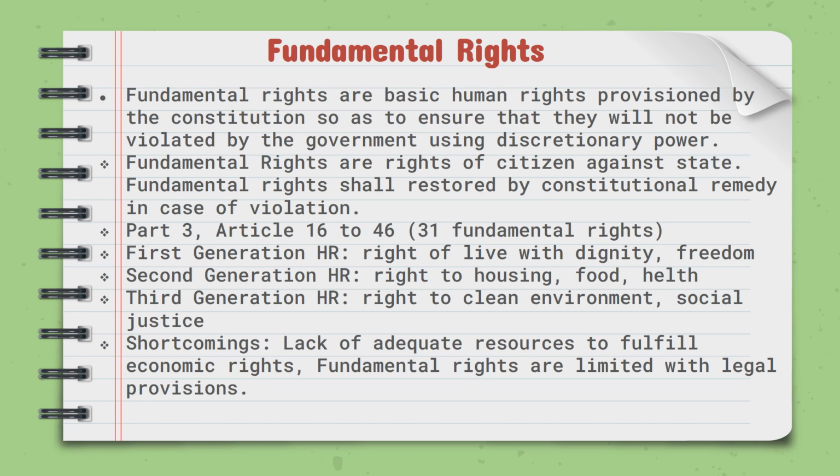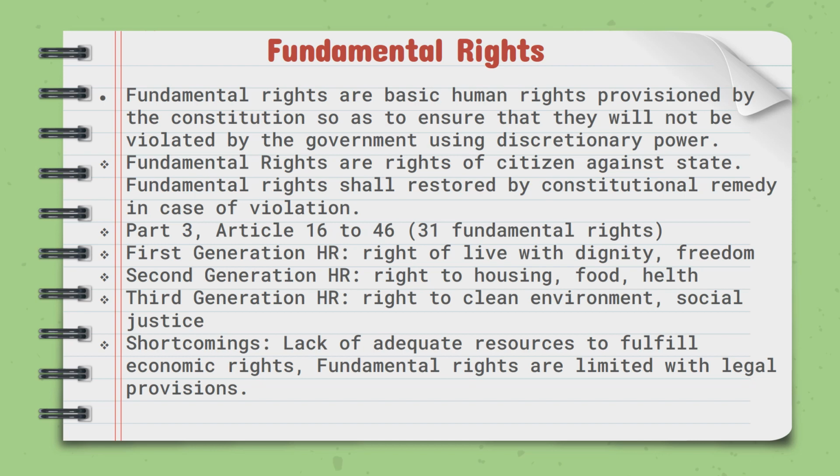In our Constitution, Part 3, from Article 16 to 46, there are provisions of 31 fundamental rights. And from an exam point of view, if the question is related to fundamental rights, we cannot write all 31 fundamental rights because of time restriction. Time management is so important in exams. So if we write all 31 fundamental rights, then we can't write other things. So while attempting a question related to fundamental rights, just divide them into three categories.